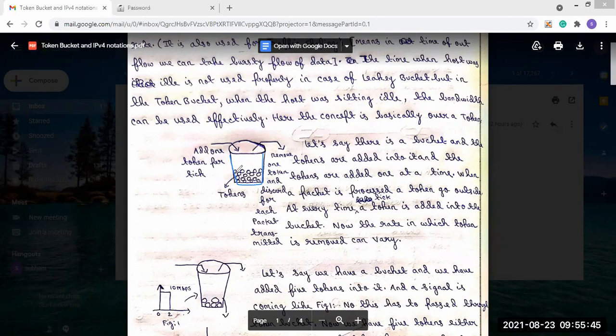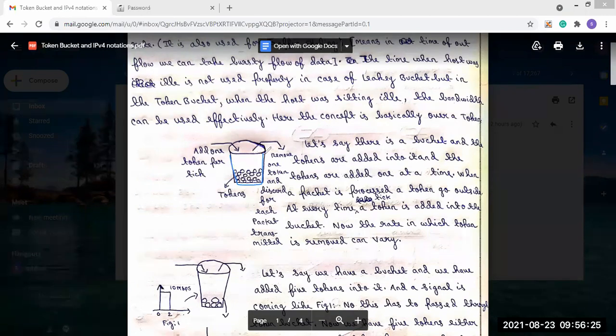That means at every time tick, a token is added into the bucket. In every time period, a token is added into the bucket, one by one. Now the rate at which the token is removed can vary, whatever the tokens are used. The tokens will be added into the bucket one by one.